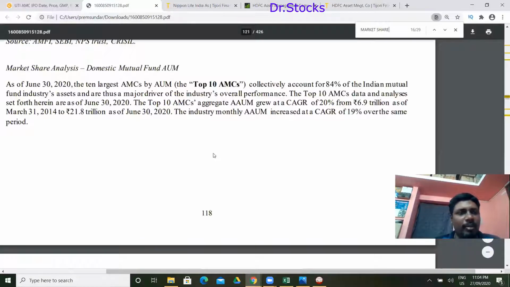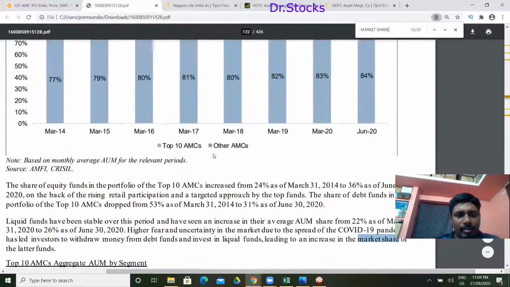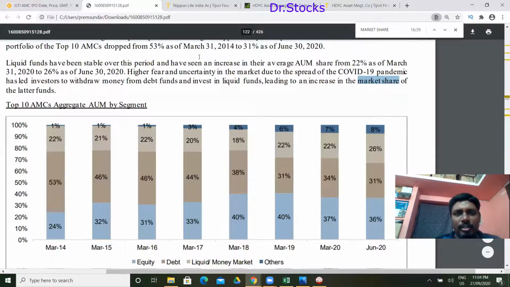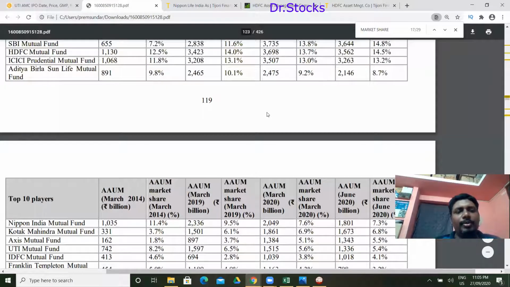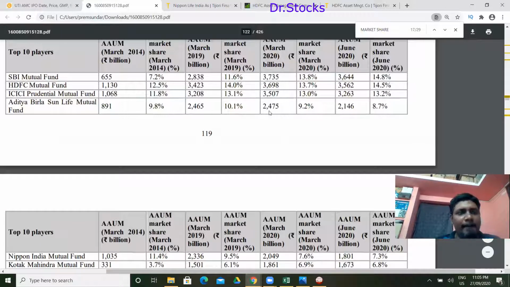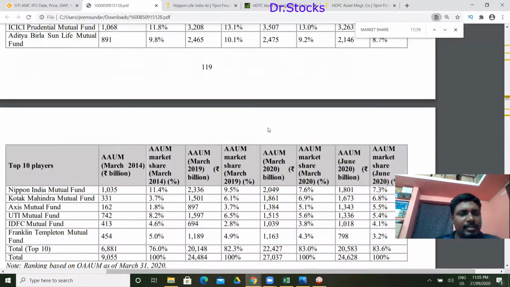That is one thing we have to keep in track. And demand wise, they are in the third position. HDFC is leading, next is Nippon India Mutual Fund, and third is UTI as per the demand requirement. That is what this data is suggesting at the moment.